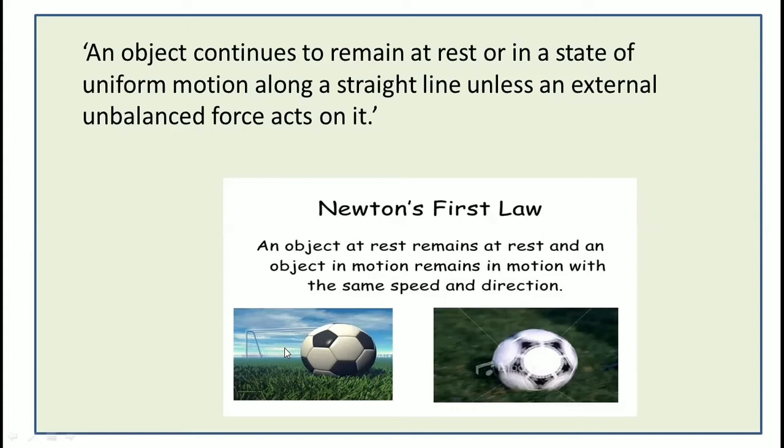You keep moving at the same speed and in the same direction unless the driver stops the car or applies the brake. It moves from one place to another, at the same speed and in the same direction.